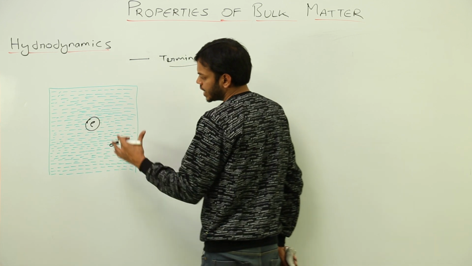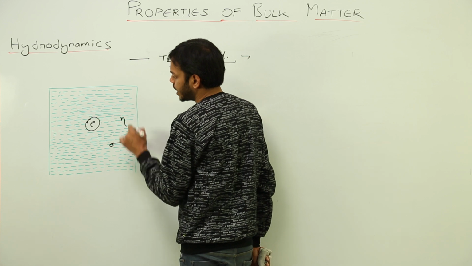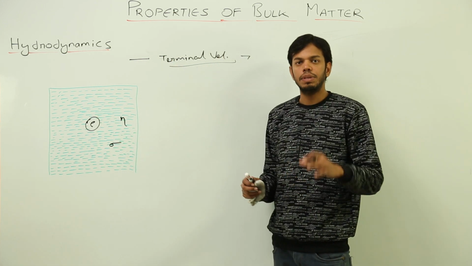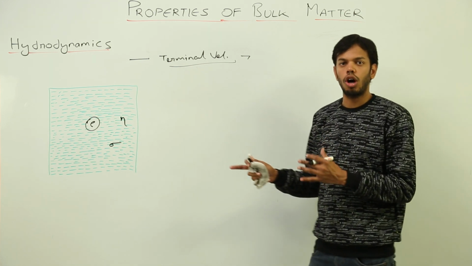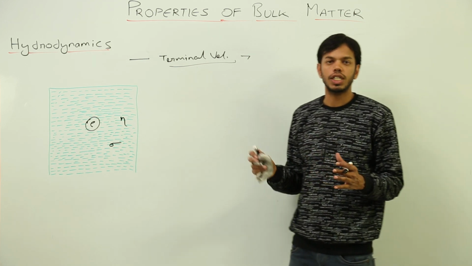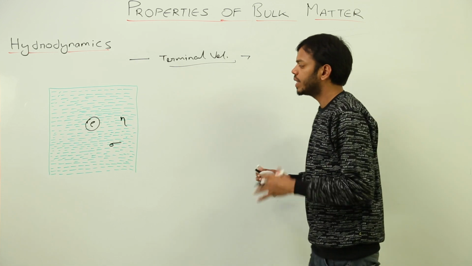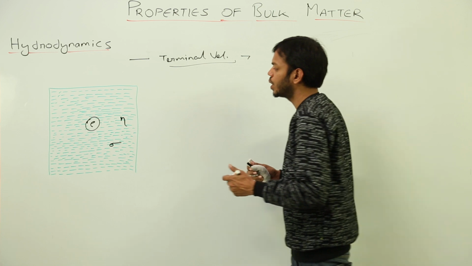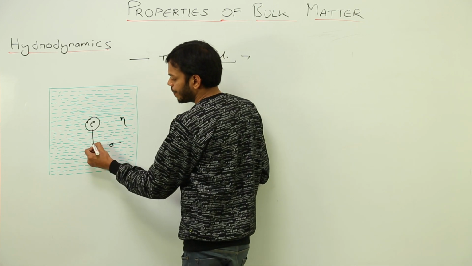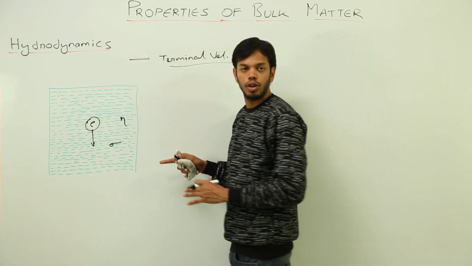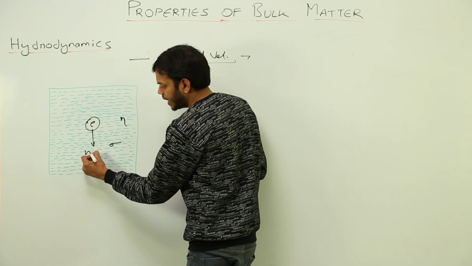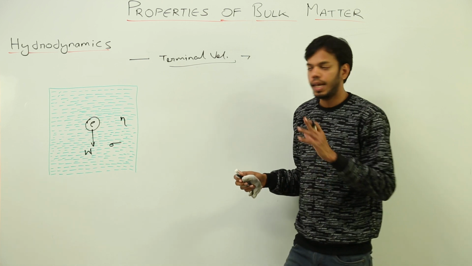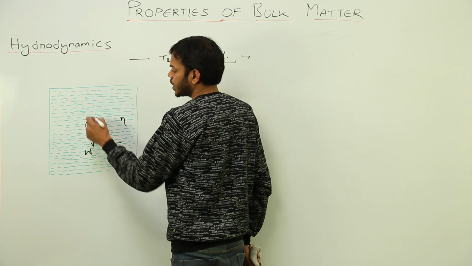Density of this body be rho, and outside density be sigma. Viscosity is eta. Radius of the raindrop be r. I am just taking an example of a raindrop, but otherwise this terminal velocity formula is applicable everywhere. Just to make you understand, I'm saying this in terms of raindrops. Now when it is falling freely, what are the forces acting on it? Number one, the true weight of this body, which is acting downwards. But there are two forces which are acting upwards.